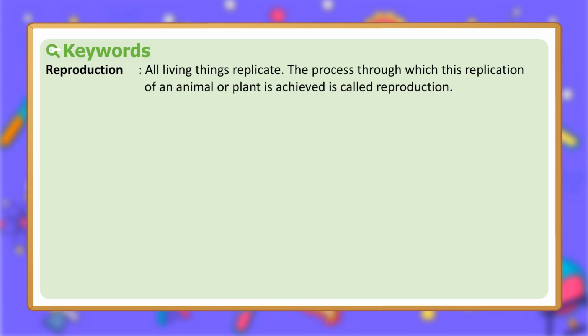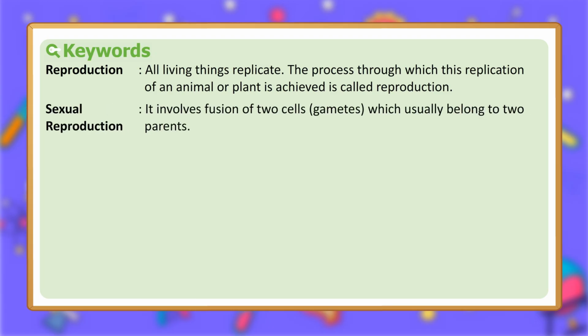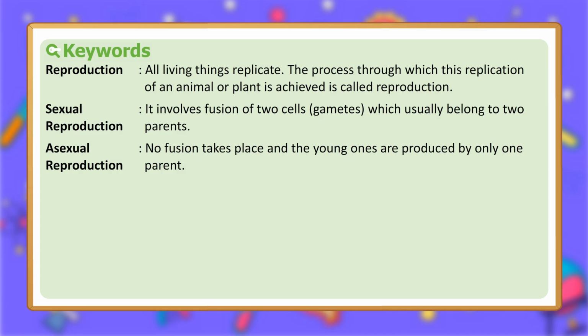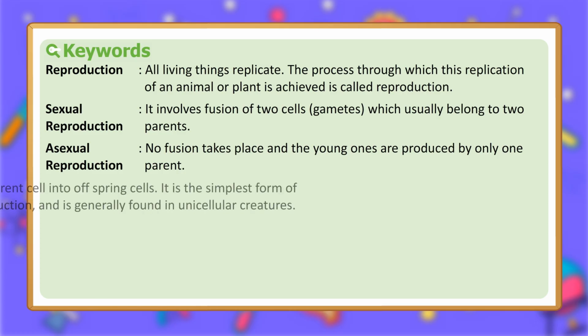Keywords. Reproduction. All living things replicate. The process through which this replication of an animal or plant is achieved is called reproduction. Sexual reproduction. It involves fusion of two cells, gametes, which usually belong to two parents. Asexual reproduction. No fusion takes place and the young ones are produced by only one parent.